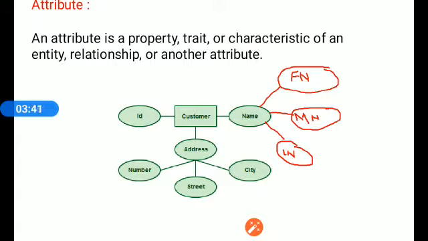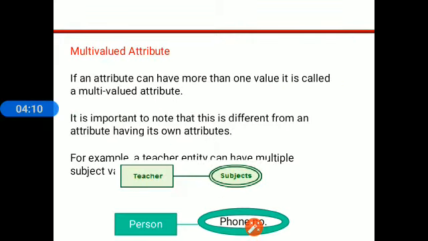Similarly, address is also a composite attribute because we can define it using other attributes like street number, plot number, city, landmark, etc. So the attributes which can again be defined by using some sub attributes are called composite attributes.